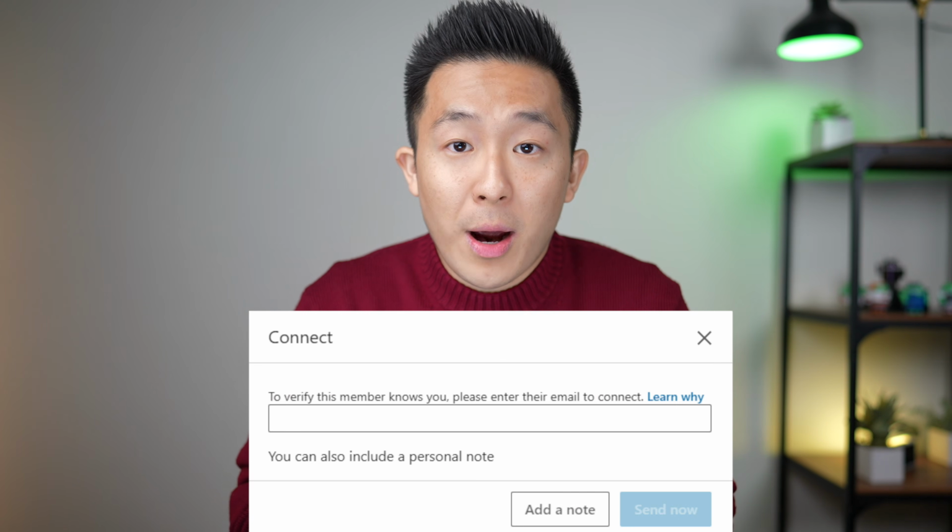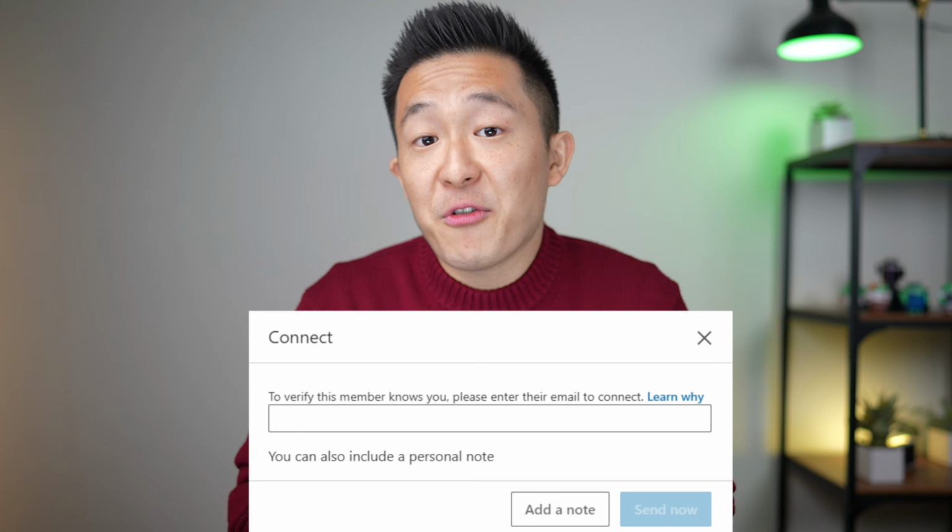Basically, the most obvious sign your profile got restricted is that now you're required to know the email address of every single person you try to connect with. This happens when 5 people click the I don't know this person option after you send a connection request. If this happens to you, there are 2 ways to get your profile unrestricted.